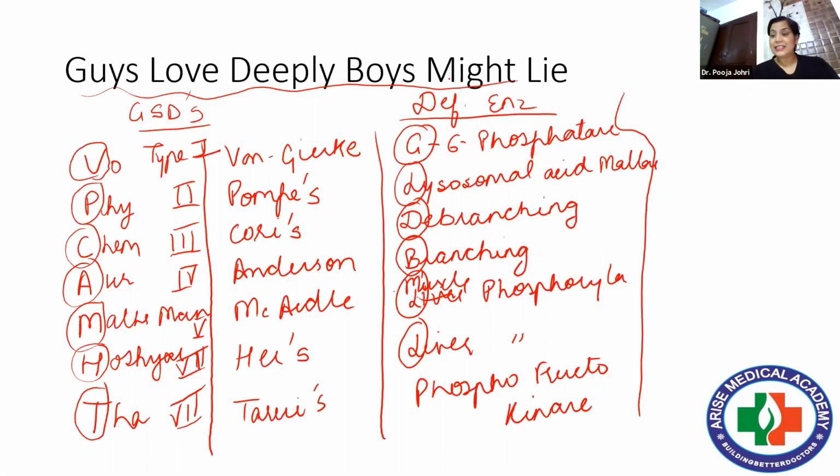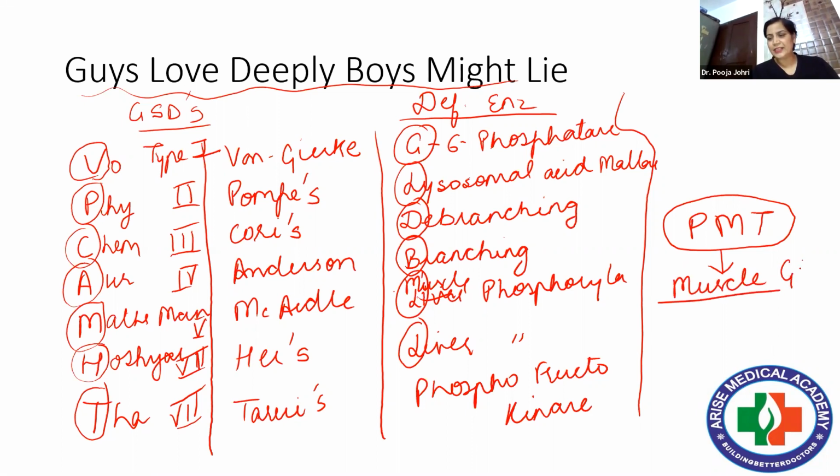Now out of these diseases, PMT is again a mnemonic, pre-medical test, which you people have cleared to become doctors. So this PMT is for muscle storage GSDs.